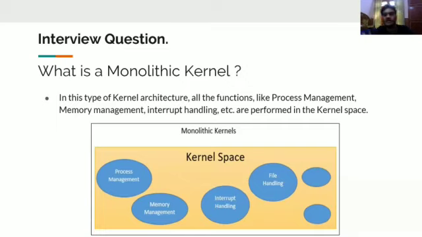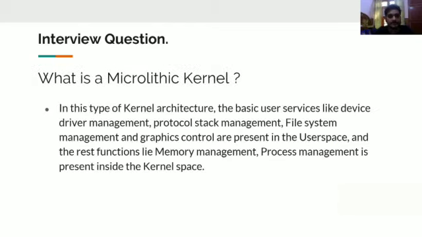Once I press it, Task Manager has the highest priority in our system, pauses all the processes, and pops up. It is the fastest and has the highest priority, so that can be considered an interrupt. Likewise, there are many interrupts in our operating system, which are handled by our kernels. So this is what a monolithic kernel is.